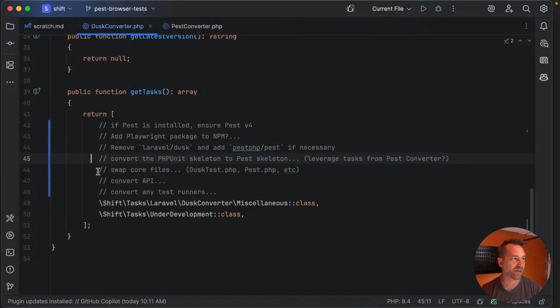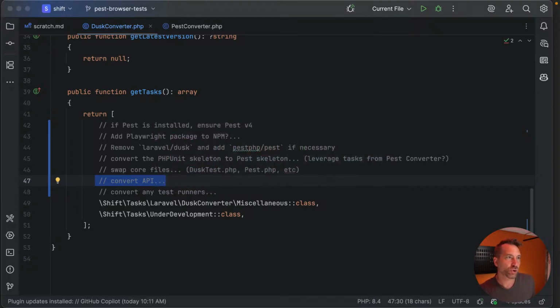Because once that's done, the swapping of the core file and the swapping of the API is really just a lot of parsing of individual methods, but it's nothing crazy. So yeah, it's tedious. It's not crazy, it's just tedious.